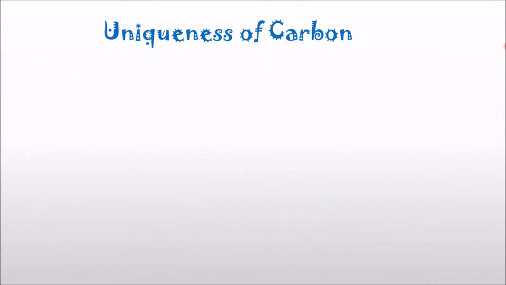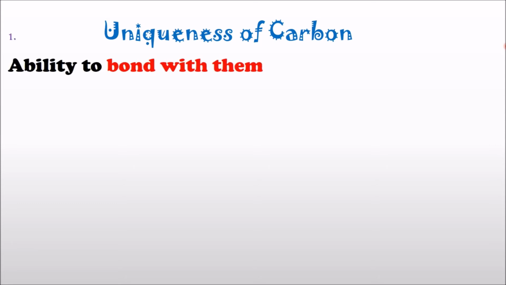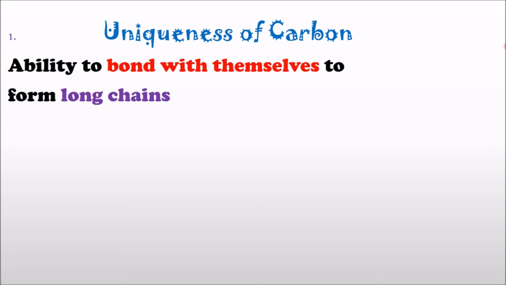So what is so special about carbon? What are the unique properties of carbon that make it so dynamic and versatile in forming the vast array of organic compounds we have? We are looking at three properties of carbon. First is that carbon has the ability to bond with themselves to form long chains.